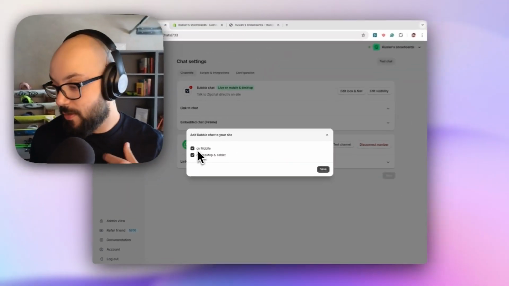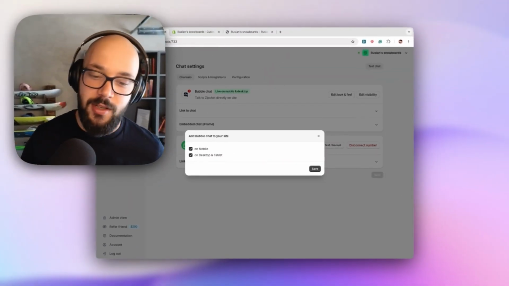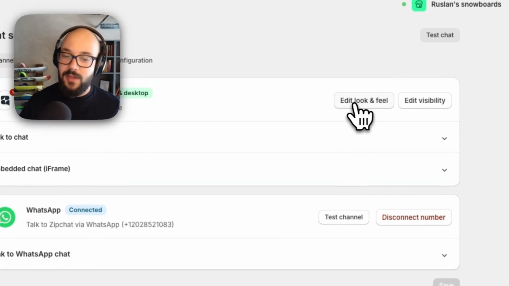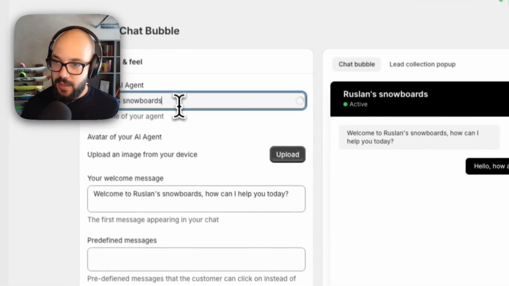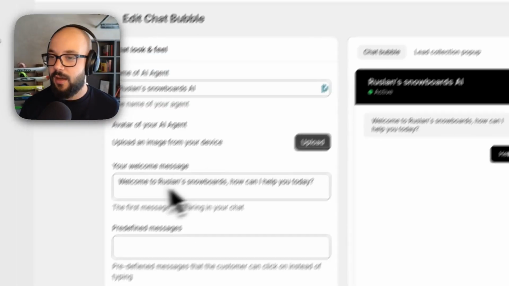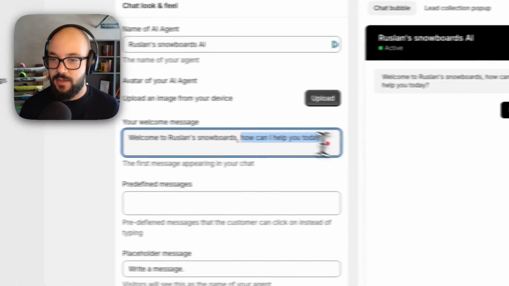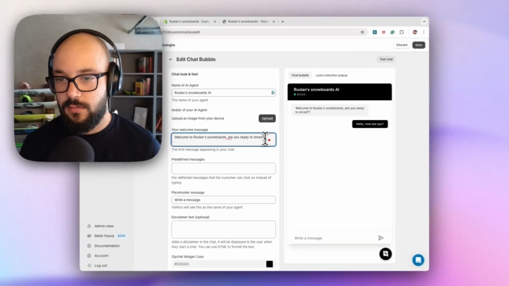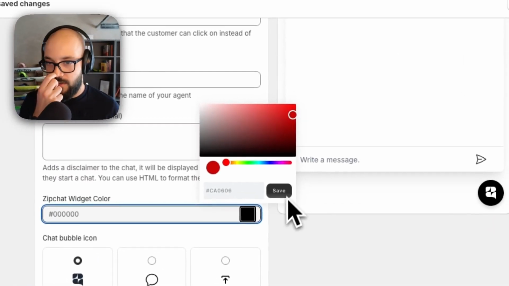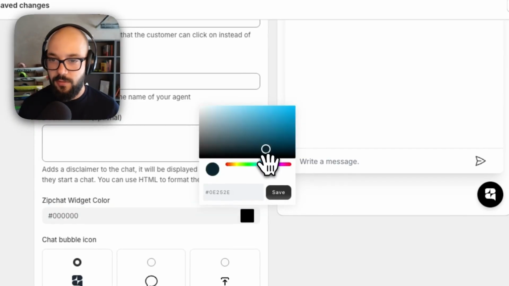First, I can edit the visibility. I can decide if I want to show the bubble chat everywhere, or maybe I just want to show it on desktop, maybe just on mobile. And also I can edit the whole design of the bubble. I can change the name. I can upload an avatar. I can change the welcome message and so on. So for example, I can change the color to, let's say, something more blue.